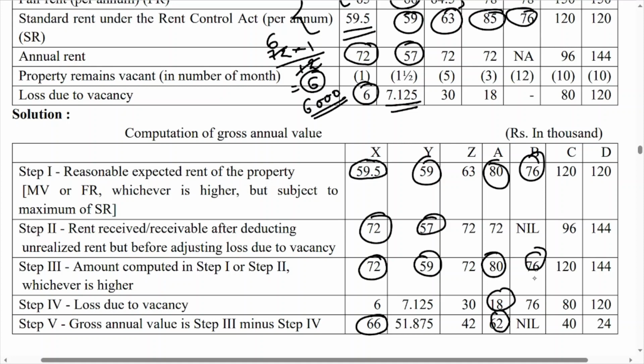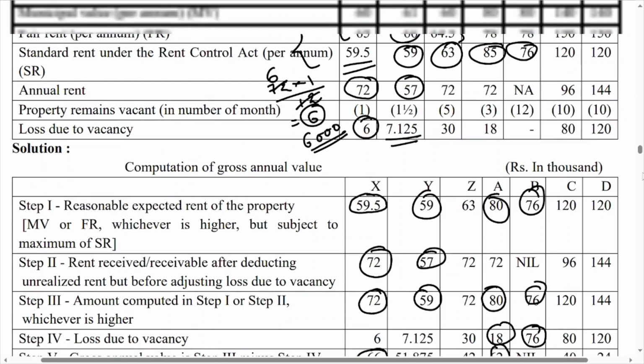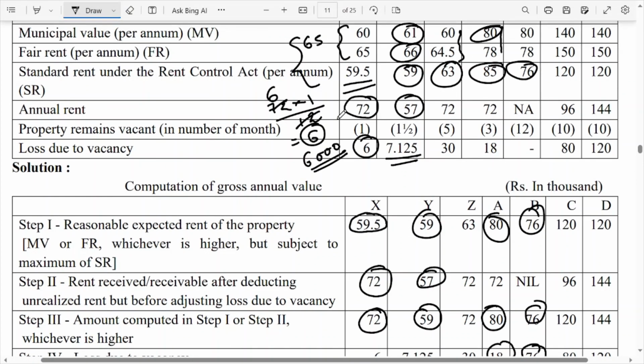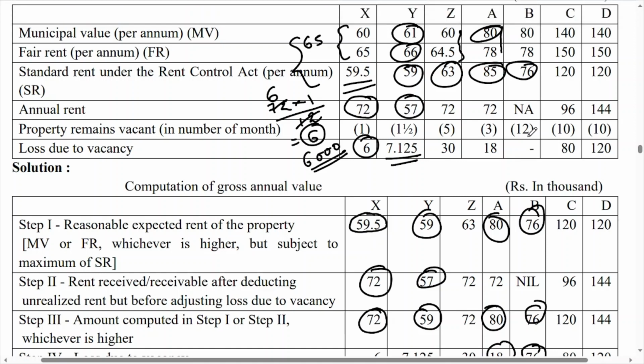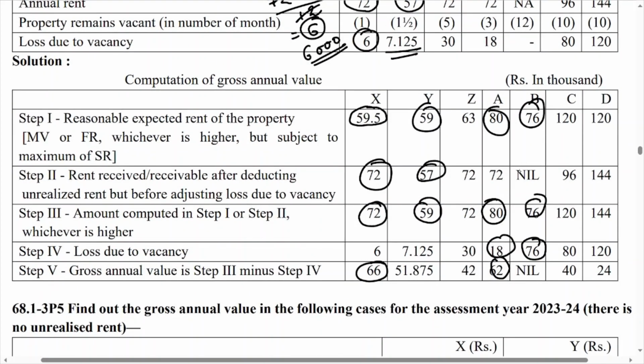Now loss due to vacancy, it is not possible because you have not let out the property. So here step number nil, loss due to vacancy is 76. Here loss due to vacancy is 12 months, that means the property has remained vacant for the full 12 months. And you have proved that it is a loss due to vacancy, so that means you have to deduct loss due to vacancy 76, so 76 minus 76, that is nil, because the property is not let out.